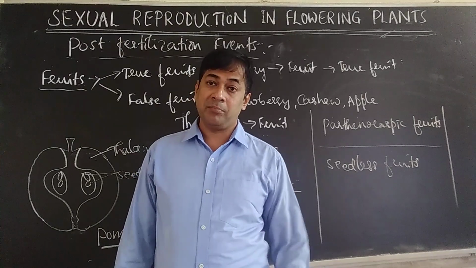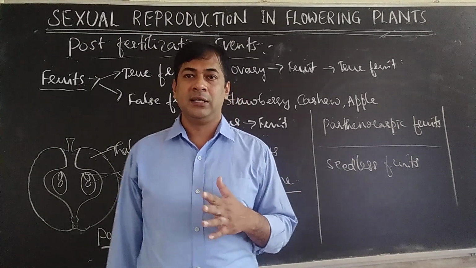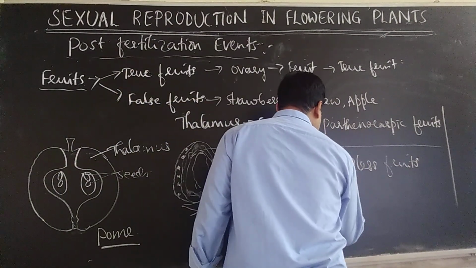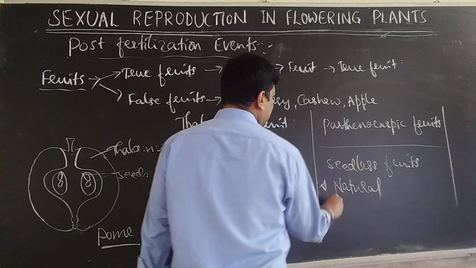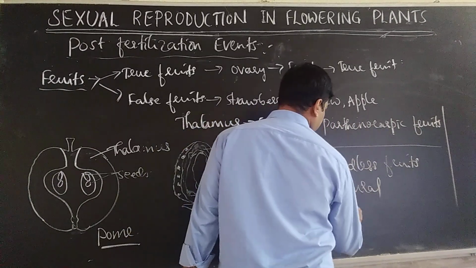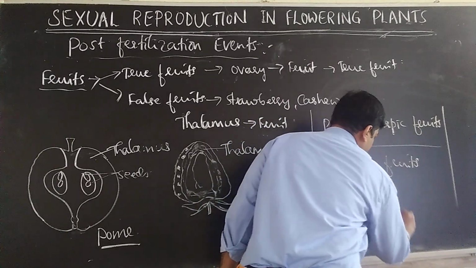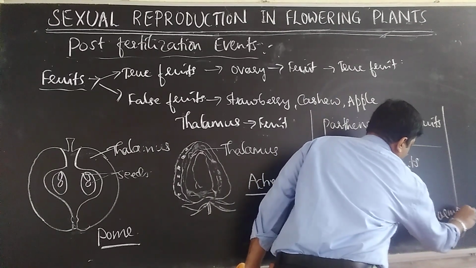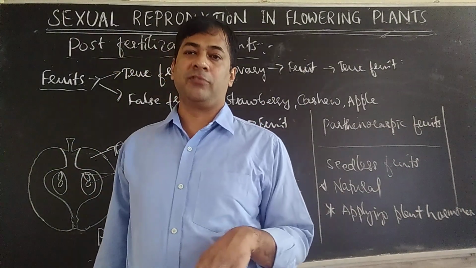Like some plant hormones like auxins and all, if you spray on the plant, it can produce parthenocarpic fruits. Naturally also it can happen, or it can be by applying plant hormones.